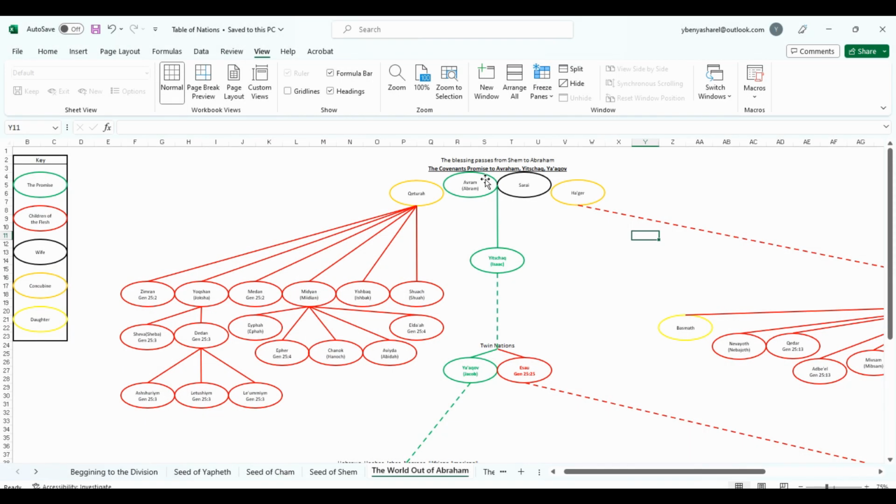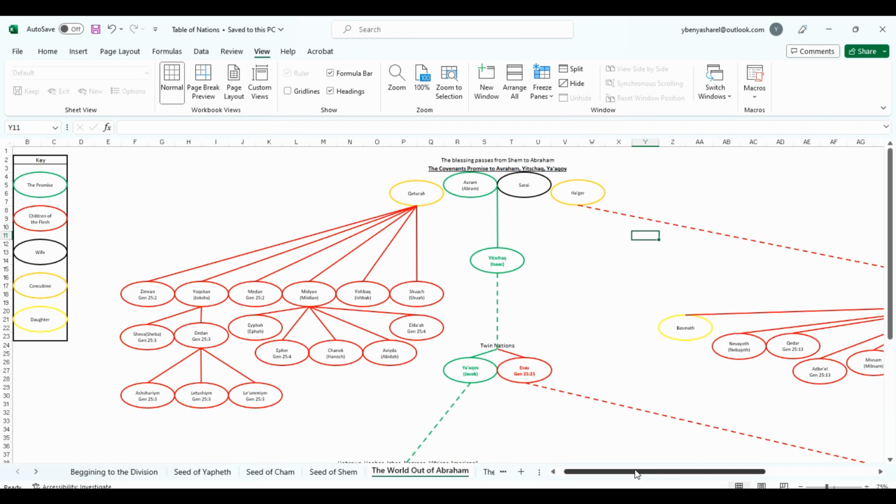Right, so I'm going to begin this final Table of the Nations video as we continue on with the Semitic line, starting with Abraham now. That's where we left off. This is where we're going to begin. Since, as you can see, this is a big widespread screen here, it's because he had 4 specific nations.